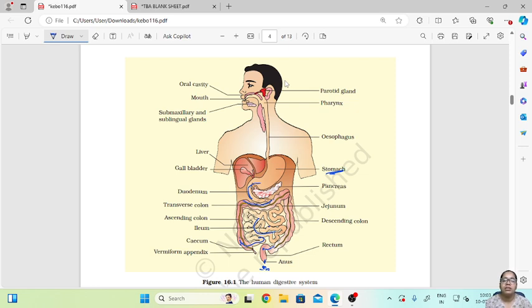Then the digested food reaches the large intestine, where the reabsorption of water takes place majorly, and then the waste product which is formed after absorption of all the nutrients is stored in the rectum, and then passes through the anus and is removed from our body. So this is how the human digestive system works.